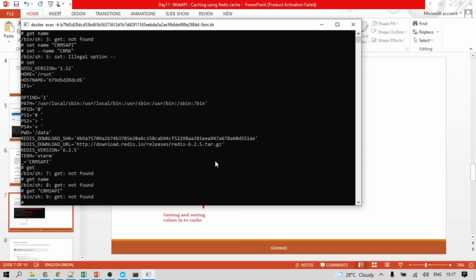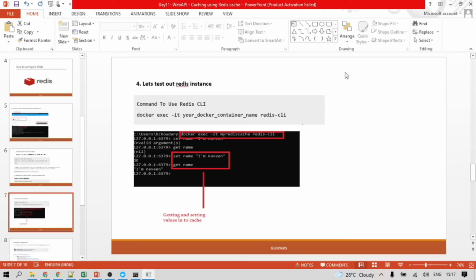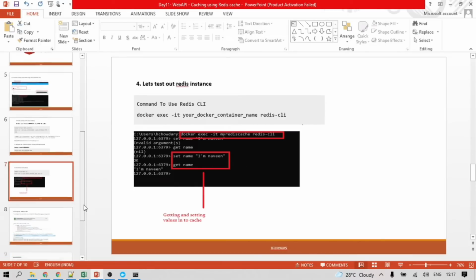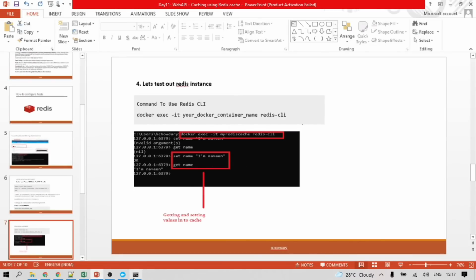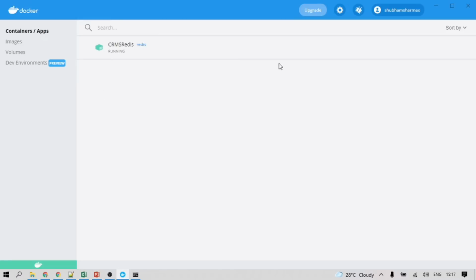So instead of doing it manually in the CLI, we will be doing it in the API. So let's configure the API for that. Once the API is configured and we are able to see this API configuration there, we can get and set the keys and values using the Redis API.